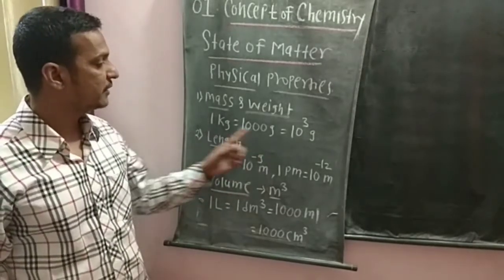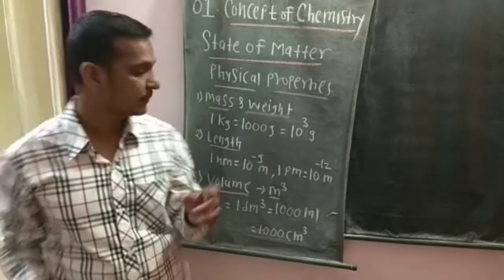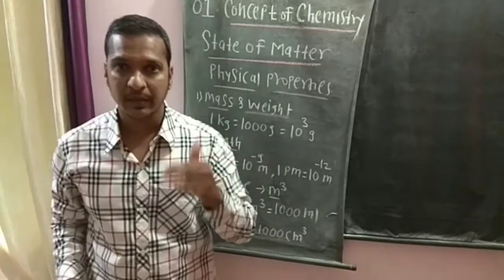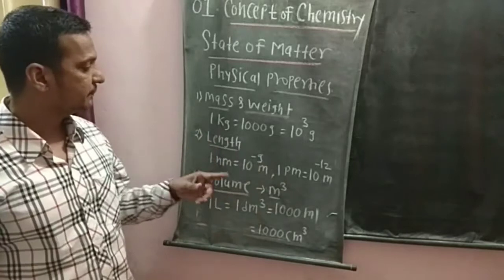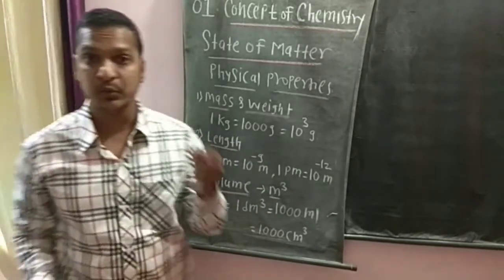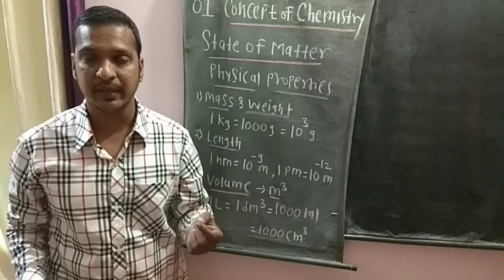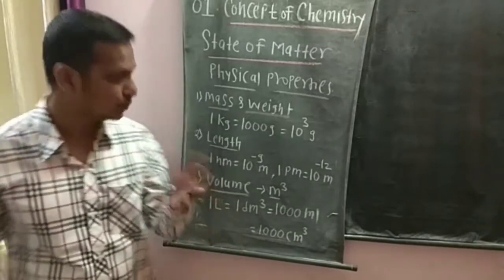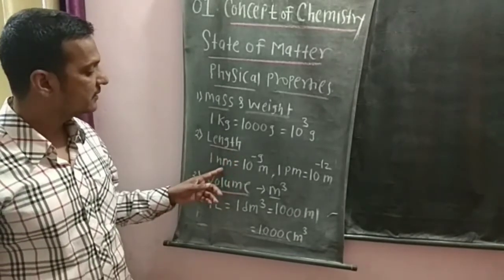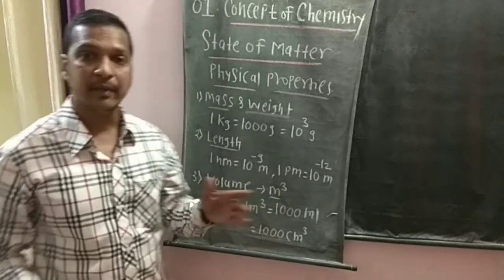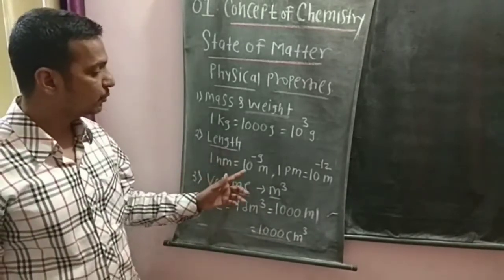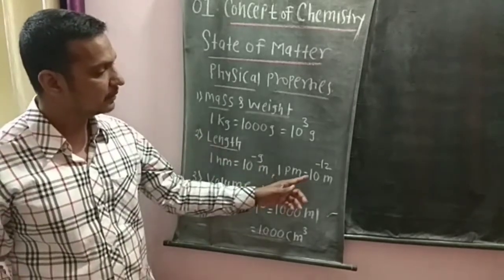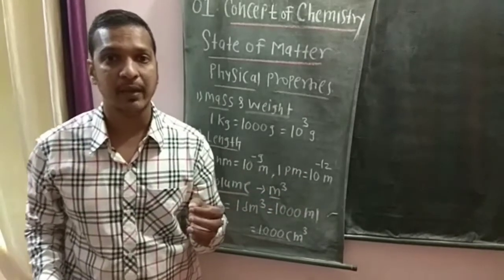Conversion of kg into gram: kg is the SI unit of mass, so 1 kg is equal to 1000 gram, or 10^3 gram. The next one, length. We use length in the measurement of atomic radius or bond length, or the wavelength of electromagnetic radiation. So SI units of length include nanometer and picometer. 1 nanometer is equal to 10^-9 meter, and 1 picometer means 10^-12 meter.